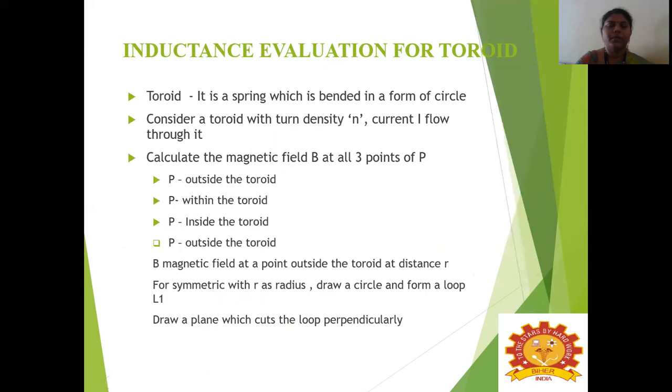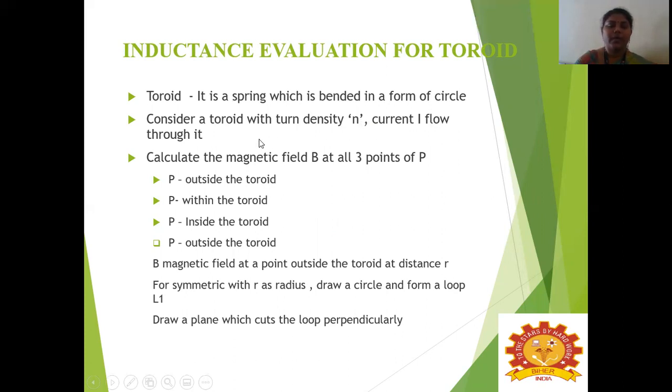Next, we will see about inductance evaluation for the toroid. So, what is a toroid? A toroid is also a structure, that is, it is also a spring, but we have to bend it so that it forms a circle. Let us consider a toroid with turn density n, that is, n number of turns, and again current I will be flowing through it.